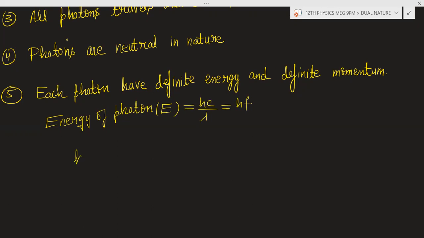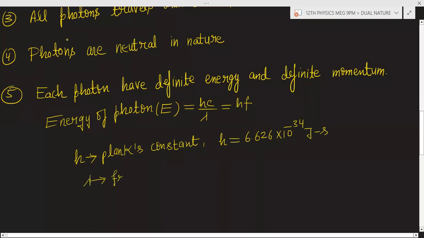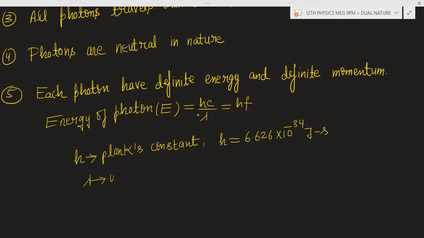What is h? h is Planck's constant, and the value of Planck's constant is 6.626 into 10 to the power minus 34 joule second. What is lambda? This lambda is the wavelength of the incident radiation.